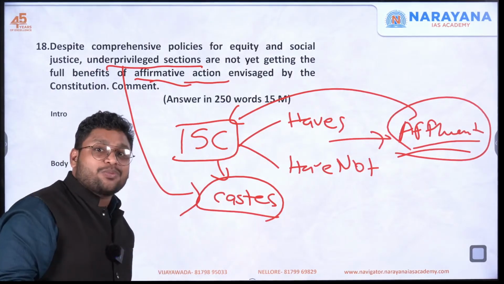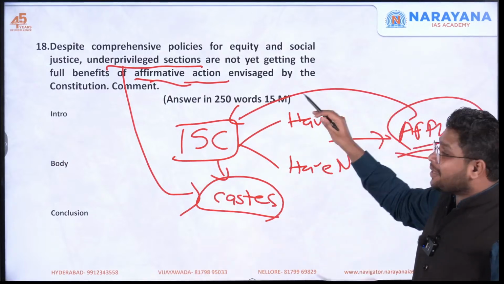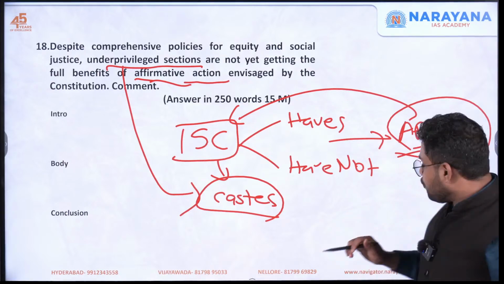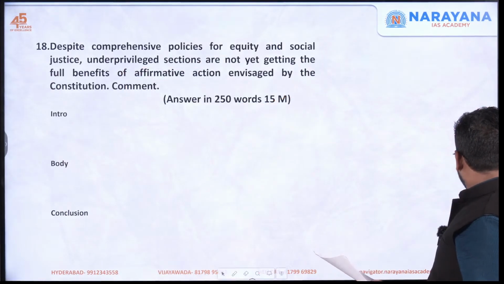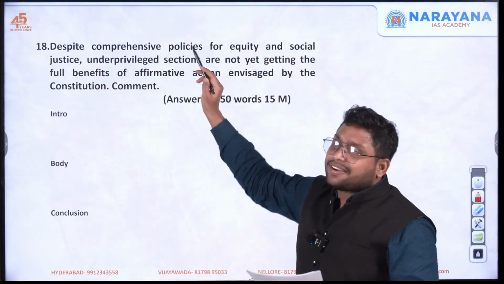So there is an argument for subcategorization, that we should have some creamy layer, some phenomena wherein we should review our reservation system altogether. So what we'll do, the question, if you want to deal it rightly, first of all, show these comprehensive policies that we have come up with.